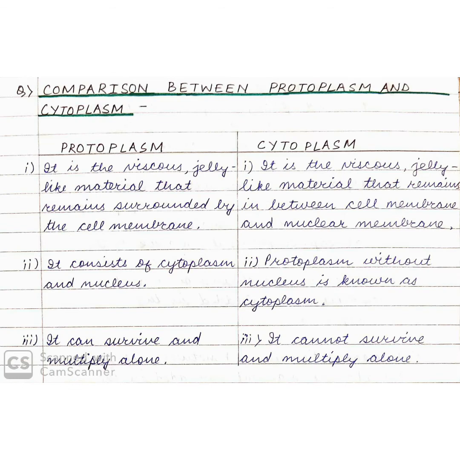Comparison between protoplasm and cytoplasm. Protoplasm is the viscous jelly-like material that remains surrounded by the cell membrane. Cytoplasm is the viscous jelly-like material that remains in between the cell membrane and nuclear membrane. Protoplasm consists of cytoplasm and nucleus. Protoplasm without nucleus is known as cytoplasm. Protoplasm can survive and multiply alone. Cytoplasm cannot survive and multiply alone.